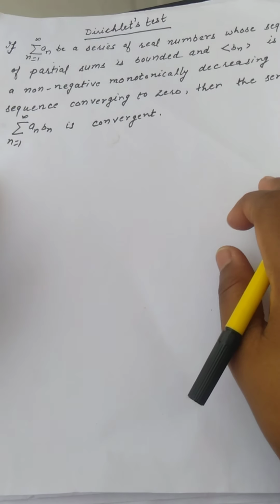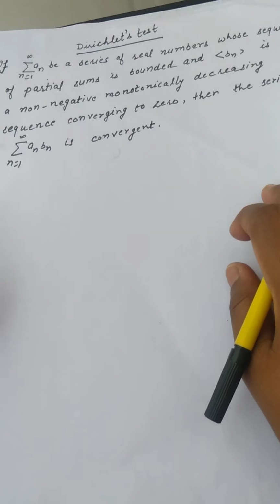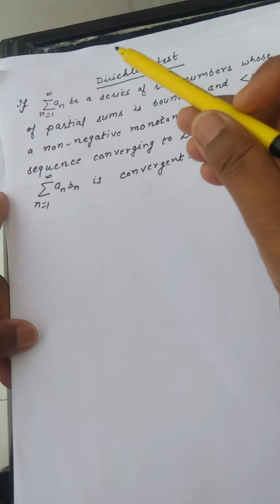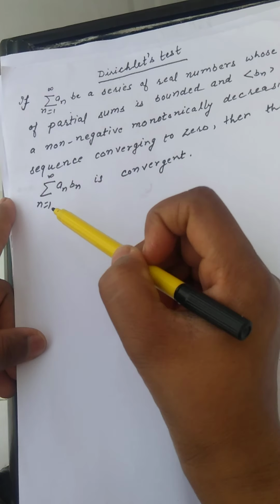Hello everybody. Today we shall learn about the Dirichlet test to check the convergence of an arbitrary series which is given in the form of summation a_n b_n.